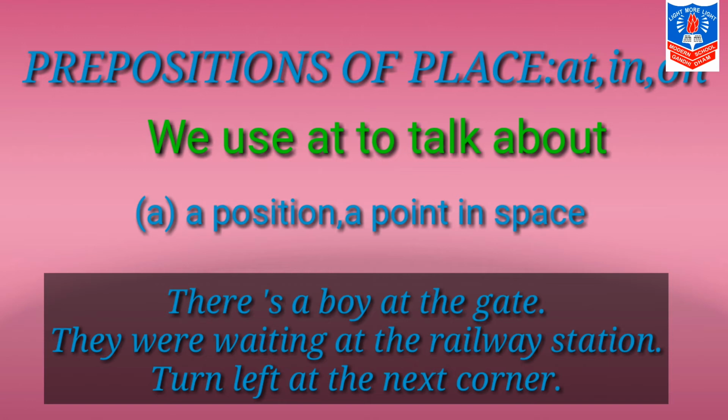The first example is, there is a boy at the gate. At that time we will use the preposition at. My second example is, they were waiting at the railway station. And my third example is, turn left at the next corner. At that time we will use the preposition at. Why? Because it is showing a position or a point in space.